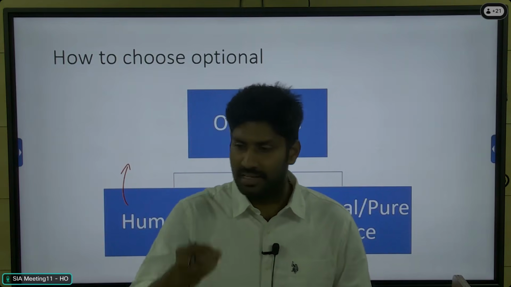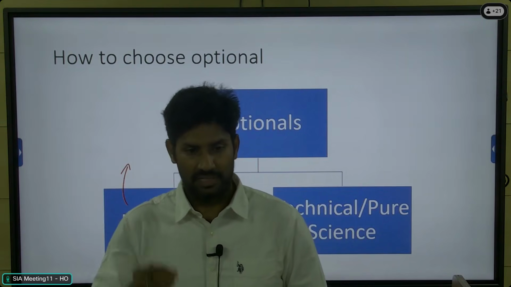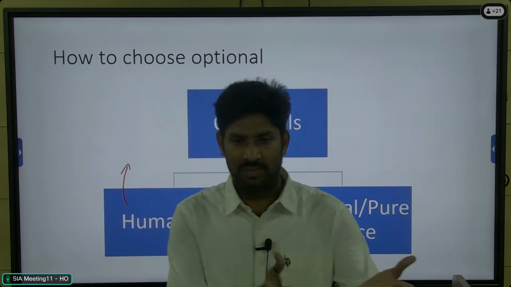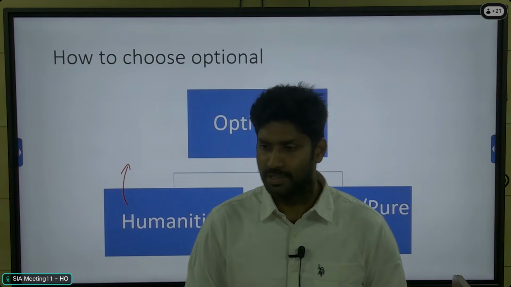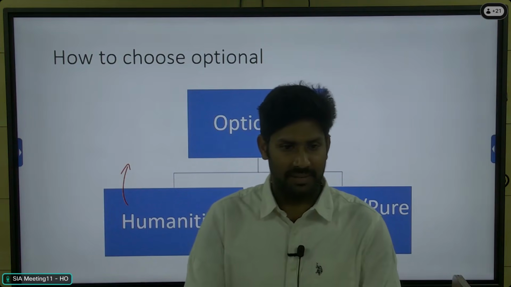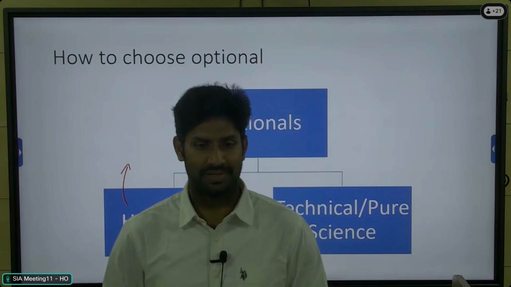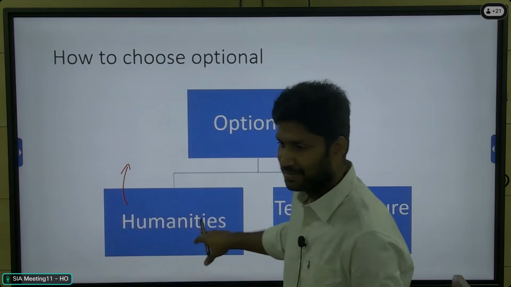So if you're writing the content for the description of the DNA structure, the examiner has no scope for reducing the marks for that question, right? If you are giving the correct answer with the proper diagram, then he must give the exact mark. He must give the highest mark for the question, right? So this is the main difference here, right?